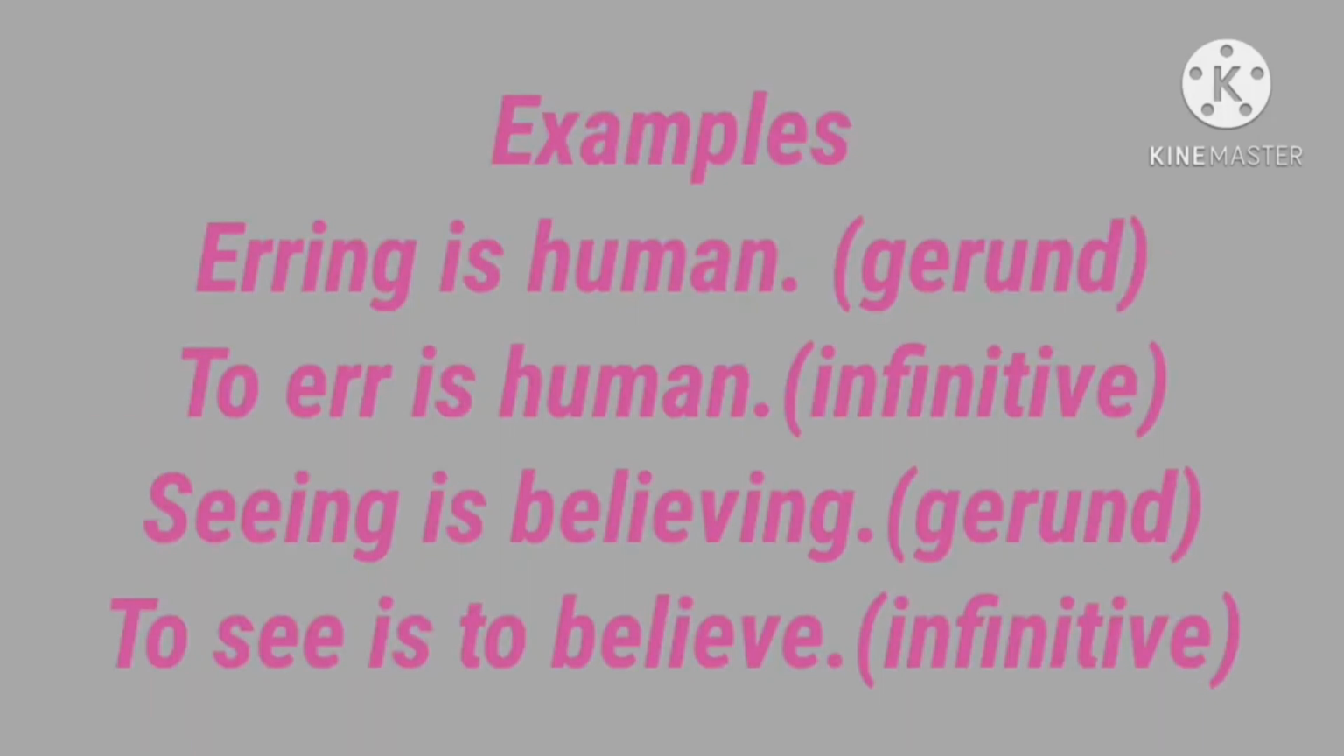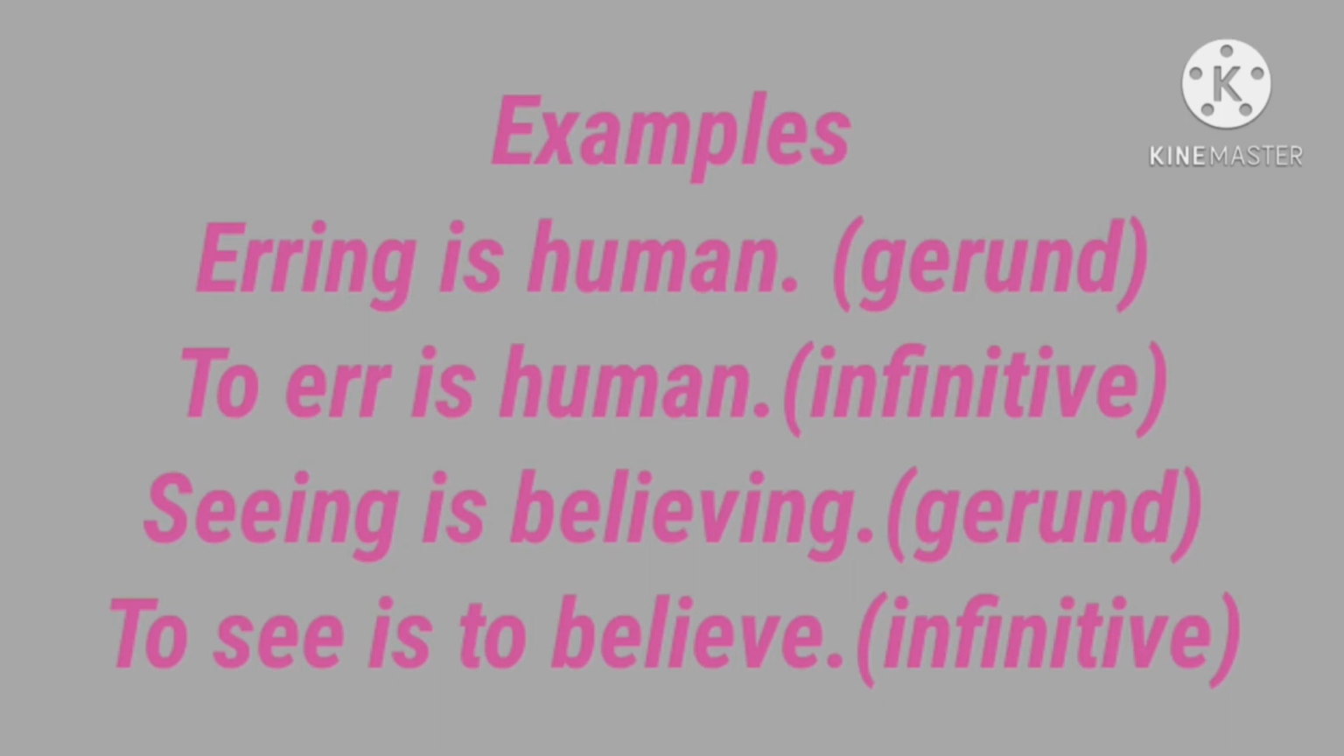Look at these examples. Erring is human. So ing is there, so that erring is a gerund. Next sentence, to err is human. To is there, so that is infinitive. To err is infinitive. So the meaning in both sentences is the same.